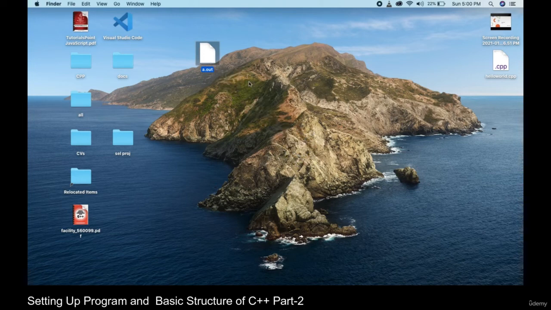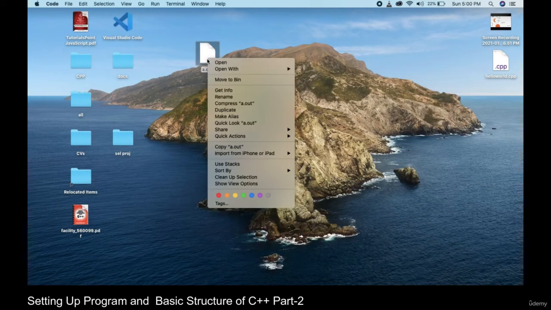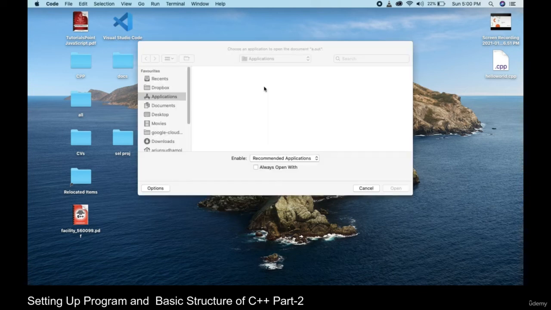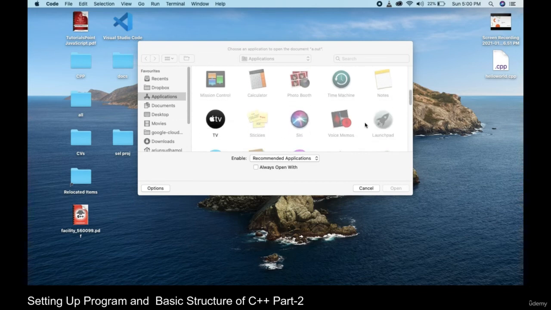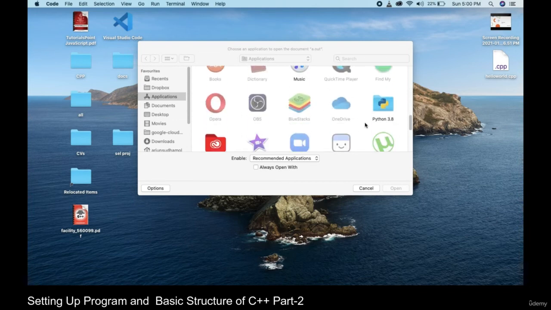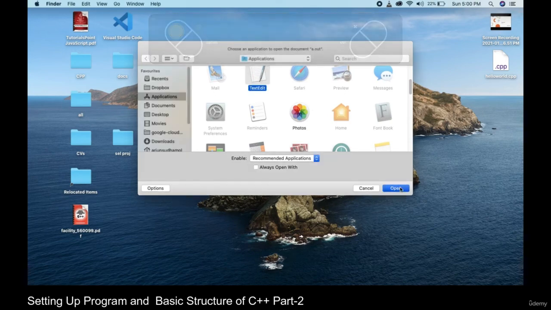Now we need to execute the program. Our program was created in C++. We have compiled it, and we have created an executable file which the computer can understand. If I try to open this executable file in some kind of text editor, you will get an idea of what it looks like. Let's go with the text editor, and I am opening that.